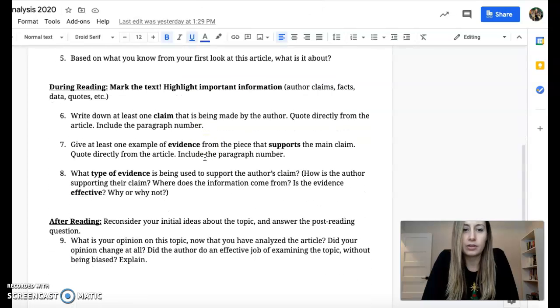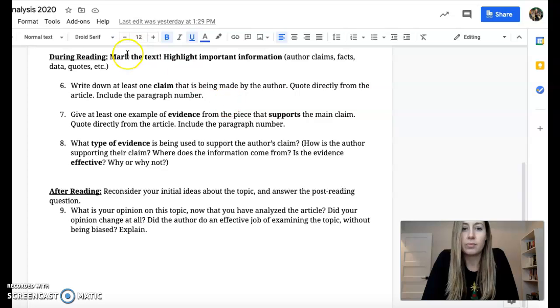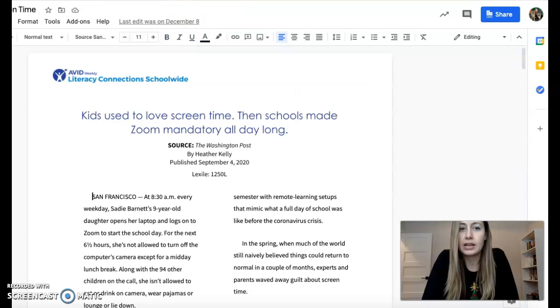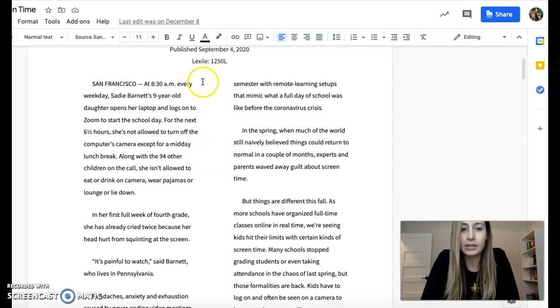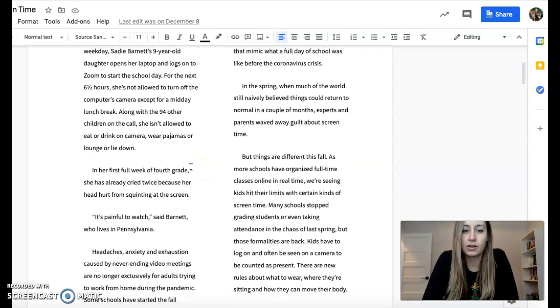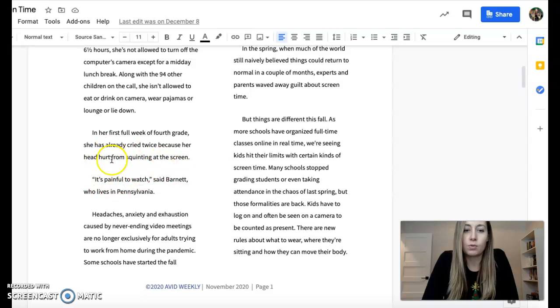Then you go down to these during reading questions. You're going to be marking the text, highlighting important information as you read. So like author claims, facts, data, quotes, anything that seems important. I'd also like you to underline important words or phrases. They start off with giving this example of a girl who is probably around your age, who's going to school and is getting a whole lot of screen time, kind of like you guys are. Maybe a quote is something that you would want to highlight.